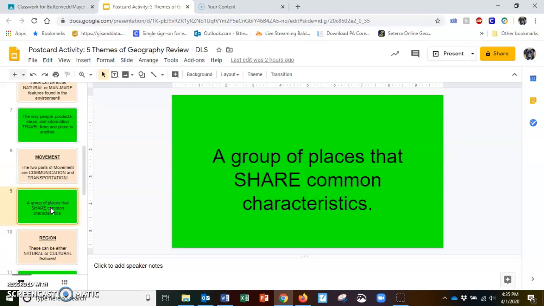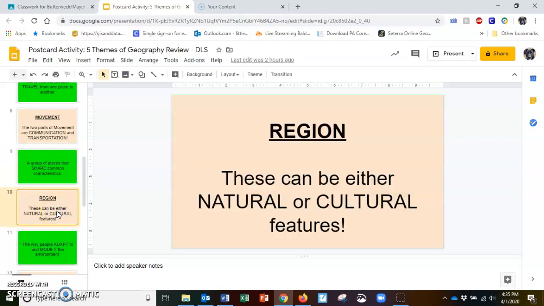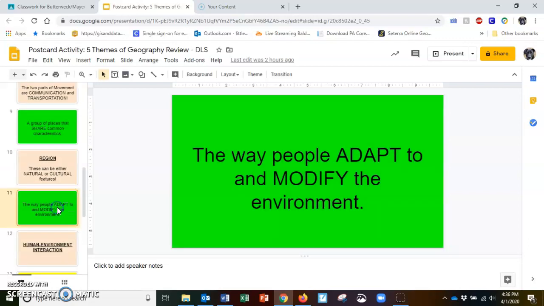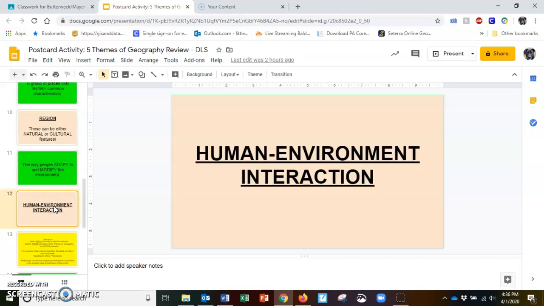A group of places that share common characteristics. Region. These can be either natural or cultural features. The way people adapt to and modify the environment. This is human-environment interaction, or HEI.